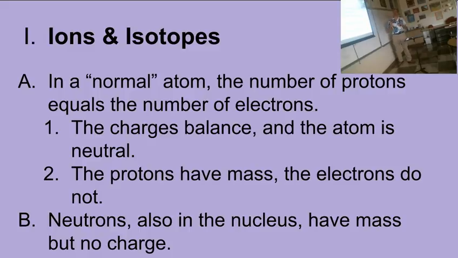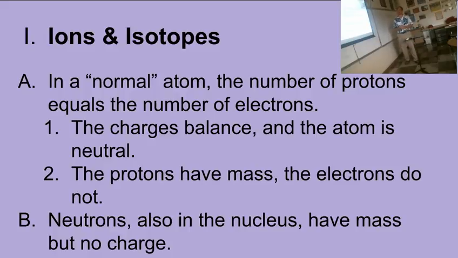So when the charges are balanced, there are the same number of protons as electrons. We would call that a neutral atom or a balanced atom, because protons are positive. So if you have 6 positive things, and electrons are negative, you have 6 negative things. Positive 6 and negative 6 is 0. The atom is neutral. Okay.